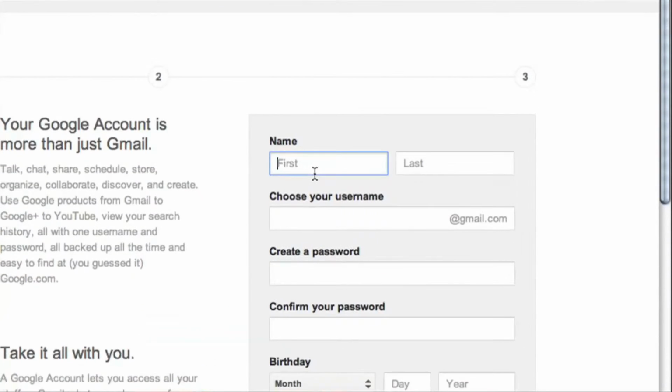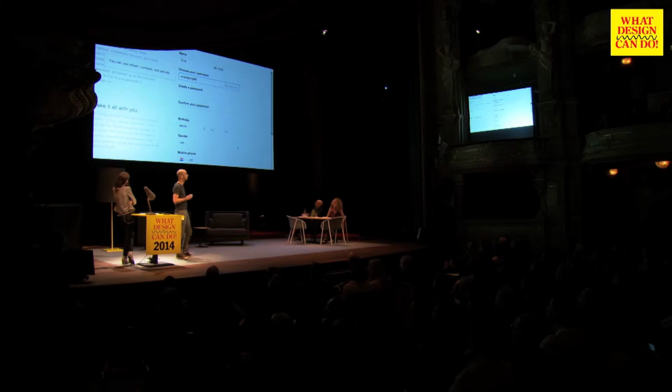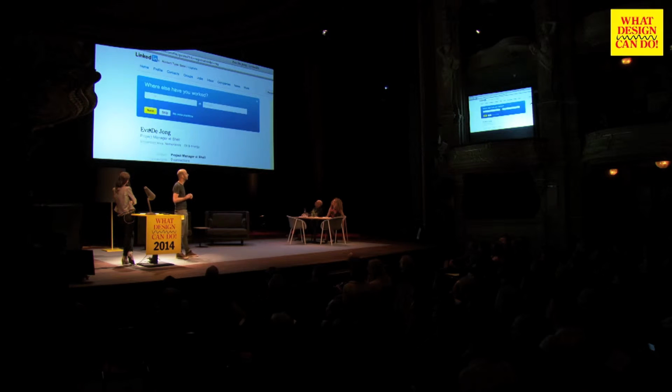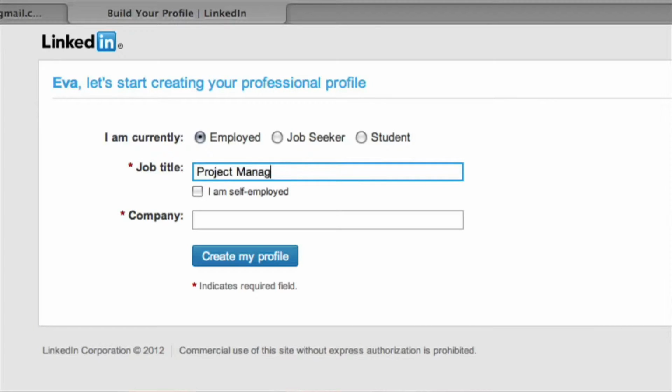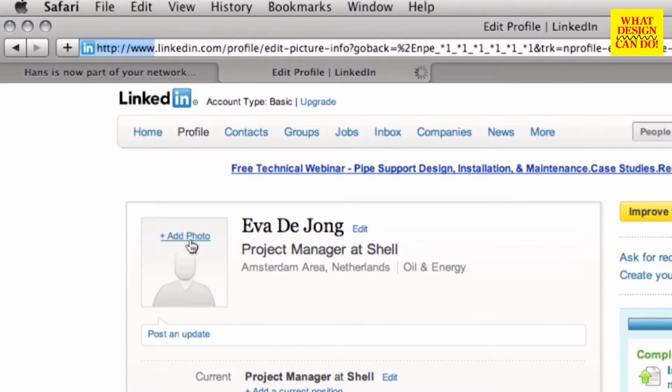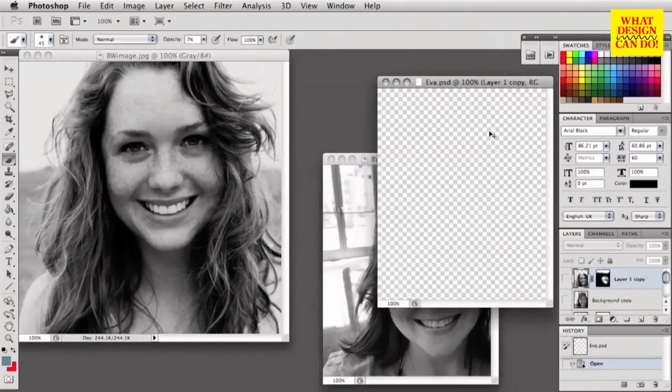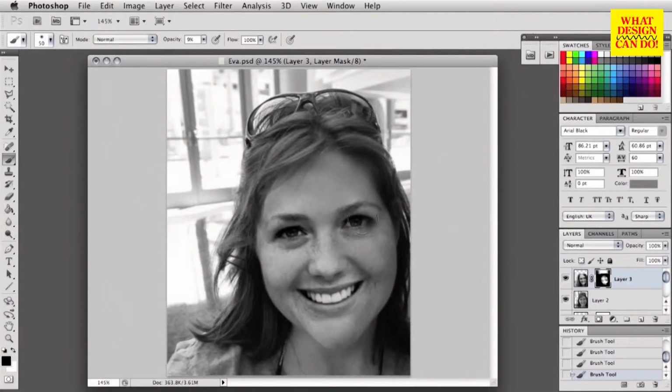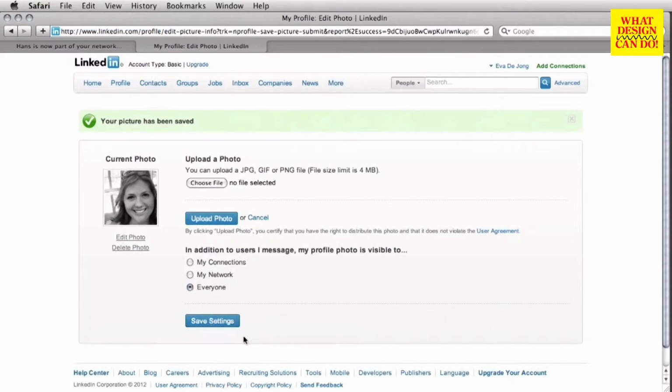So we created an email address. We called her Eva de Jong, which is a very common Dutch name. And you go to LinkedIn and you create a resume. And well, we made her a project manager at Shell. That can be quite anything. And then we added a profile, and we photoshopped a little picture. Otherwise, it's not really real without a picture. So this is the non-existing Eva de Jong.